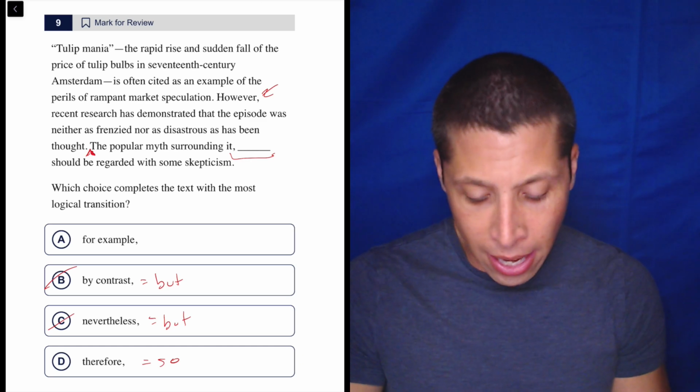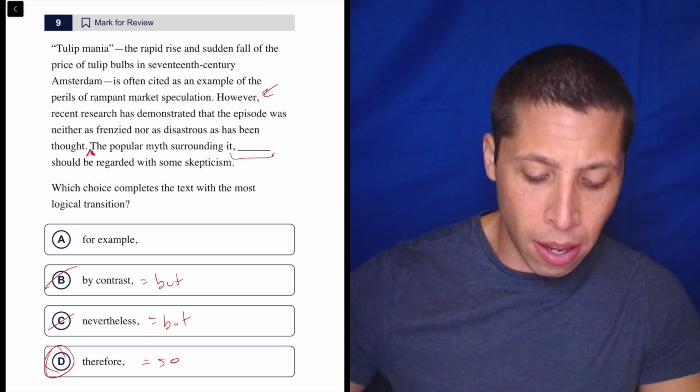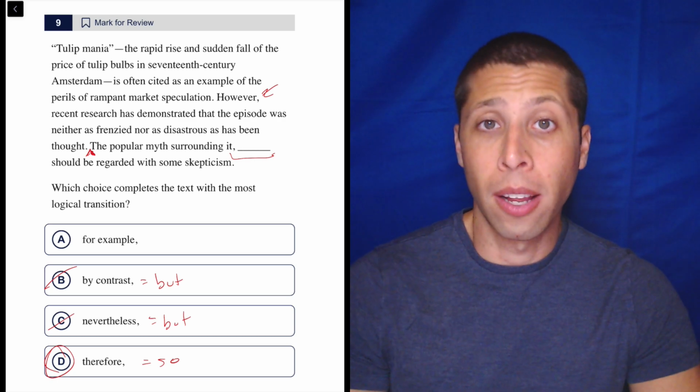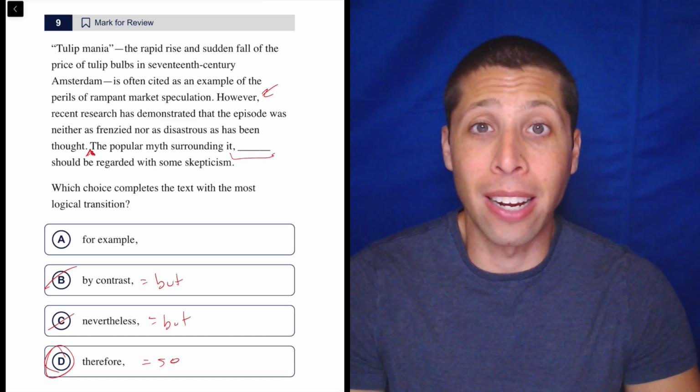Yes, that seems right. Is it an example? I don't think so, right? It's not an example of the recent research. If it were, then great. It's just saying that we should be skeptical. That is not any sort of data of any kind.